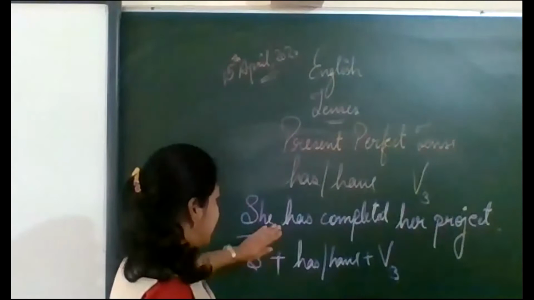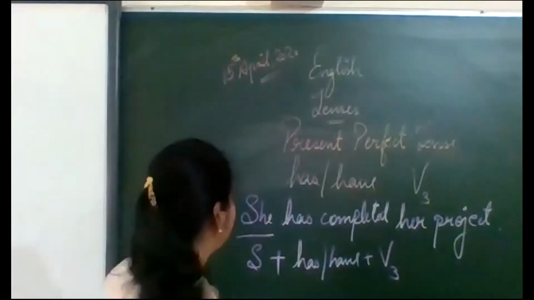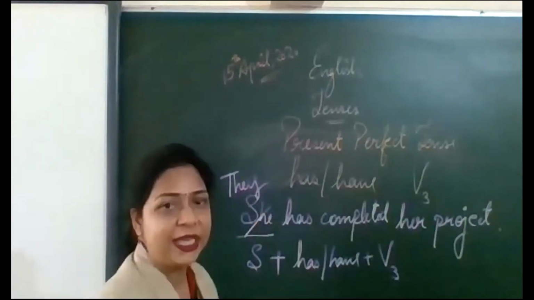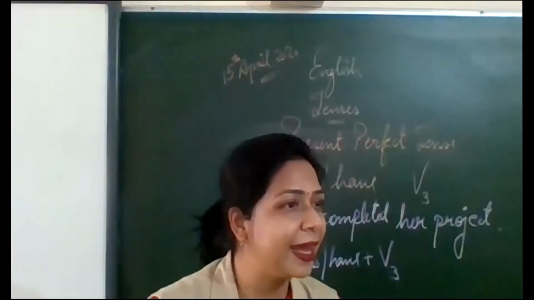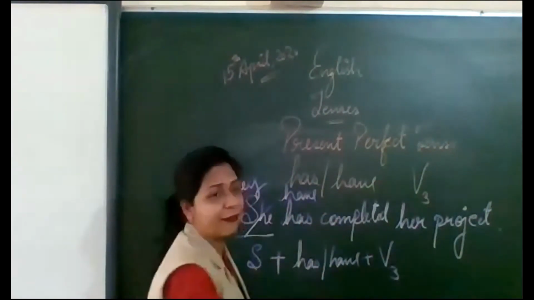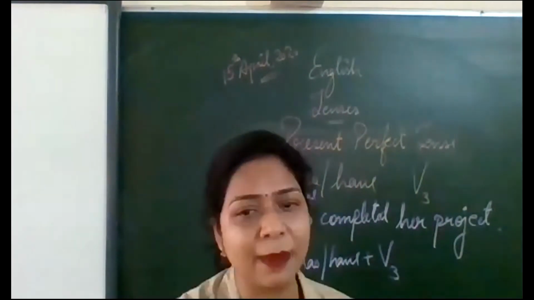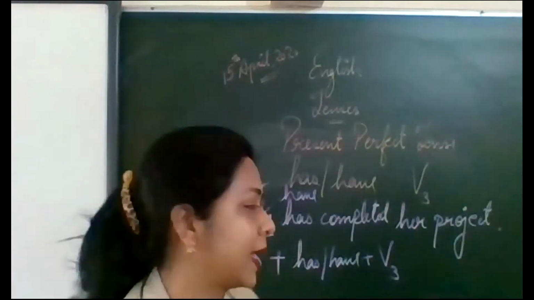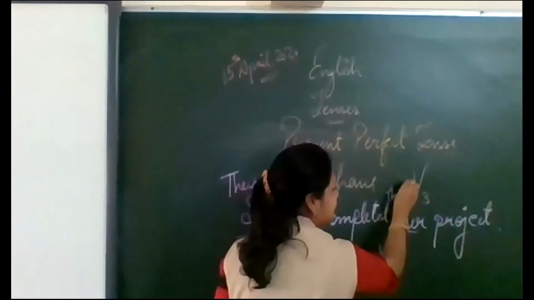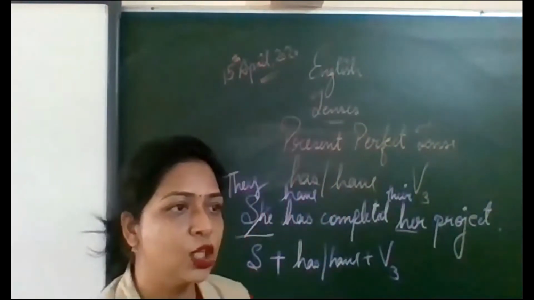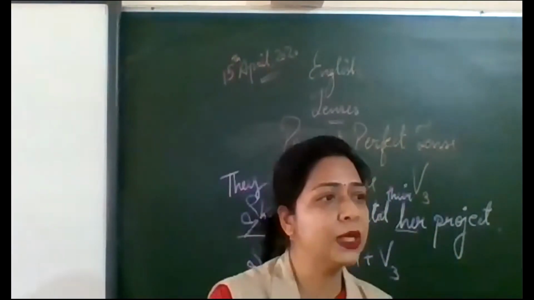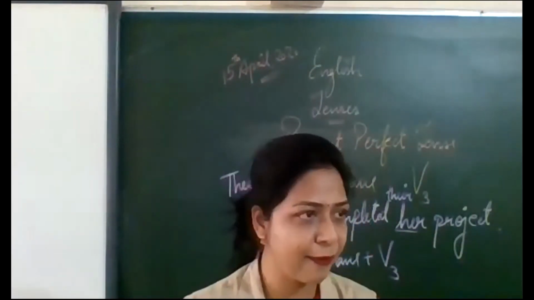So, if instead of she here, I write they, then it would be they have. They have completed their project. So singular subject will take has and plural subject will take have.